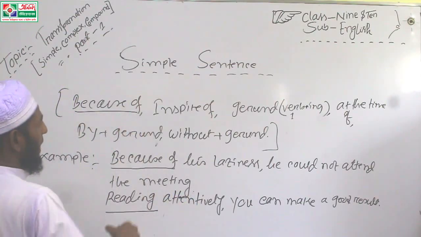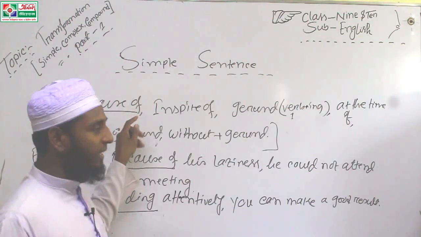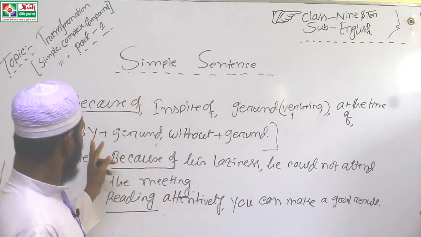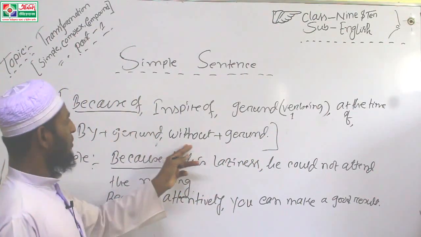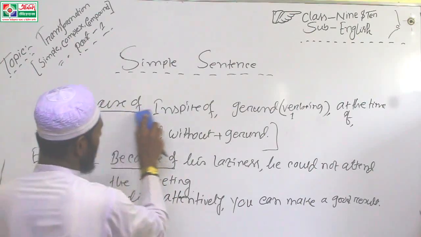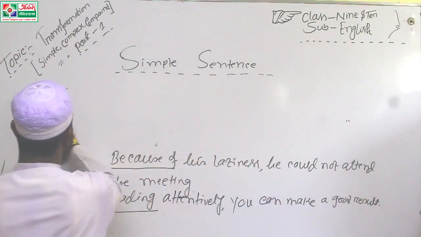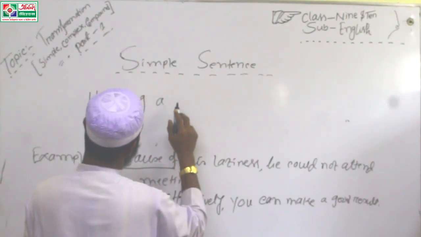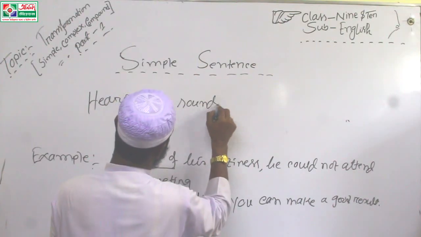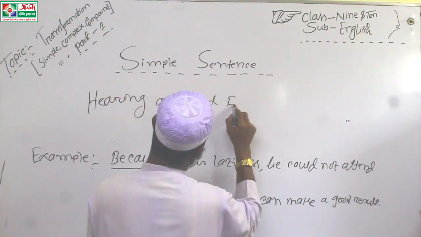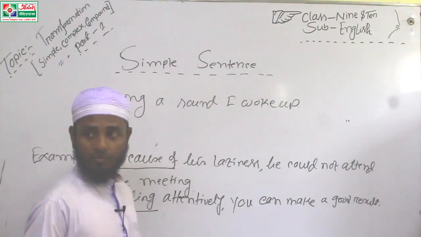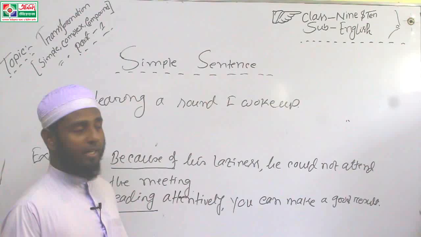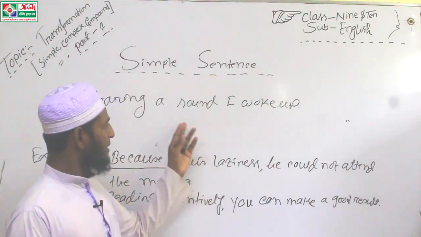Because of, you should write from the board for your easy understanding. Because of, in spite of, gerund, verb plus ing, at the time of, by plus gerund, without plus gerund. Okay? Another example I am going to write now. Hearing a sound, I woke up. Hearing a sound, I woke up. Okay, this is a gerund and simple sentence.